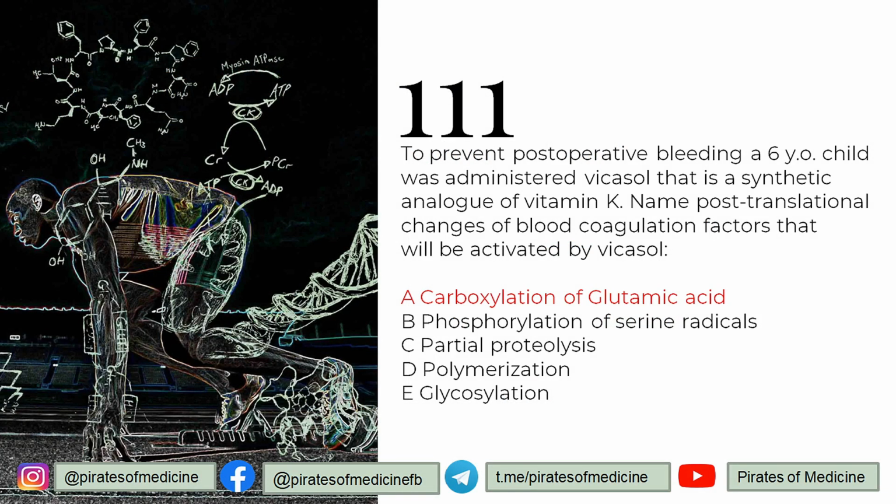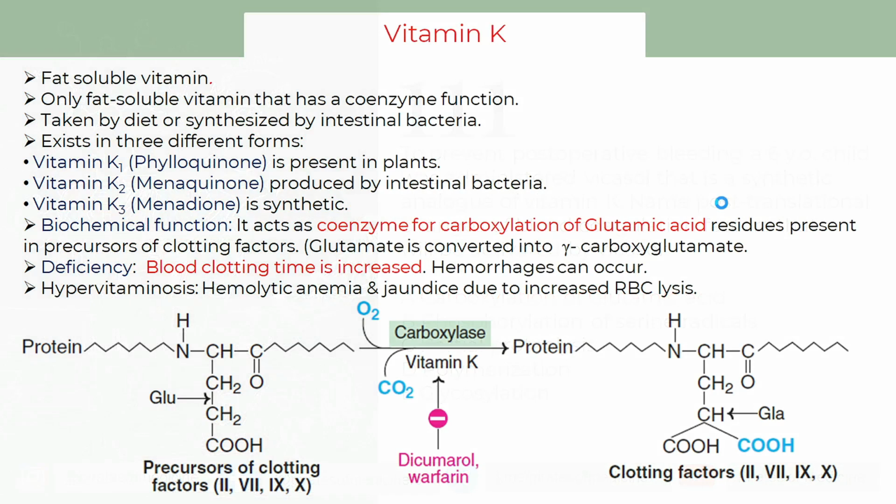Then 111 is that to prevent post-operative bleeding, a 6-year-old child was administered Vicasol, that is a synthetic analog of vitamin K. Name post-translational changes of blood coagulation factors that will be activated by Vicasol. So Vicasol is a synthetic analog of vitamin K, so we can give it as a medication to do the same function as vitamin K. And vitamin K, I already told you, is a coenzyme for carboxylation of glutamic acid, and Vicasol will do the same function. And this is how the precursors of clotting factors will convert to active clotting factors with the help of Vicasol.